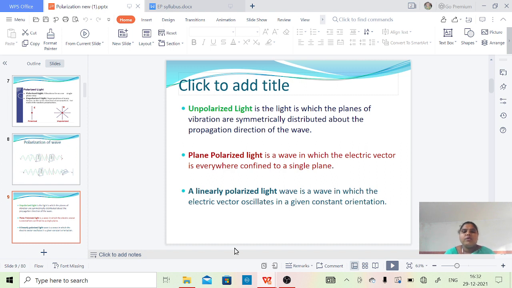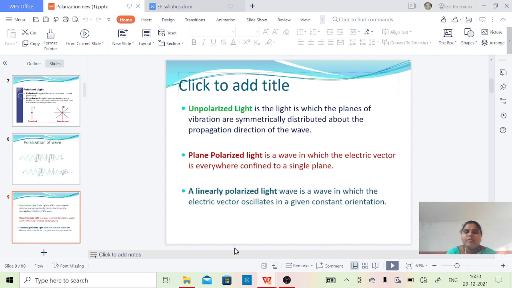Unpolarized light means a light in which the planes of vibrations are symmetrically distributed about the direction of propagation of the wave. Whenever we are considering plane polarized light, it is a wave in which the electric vector is everywhere confined to a single plane.